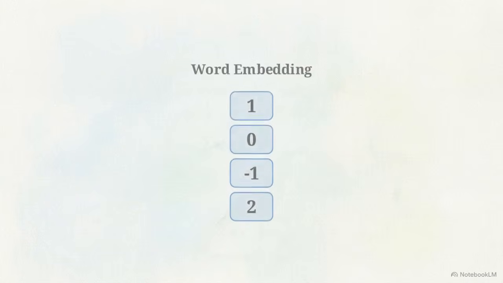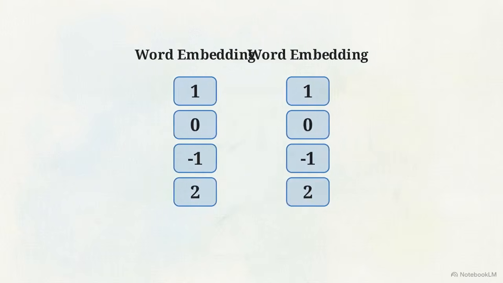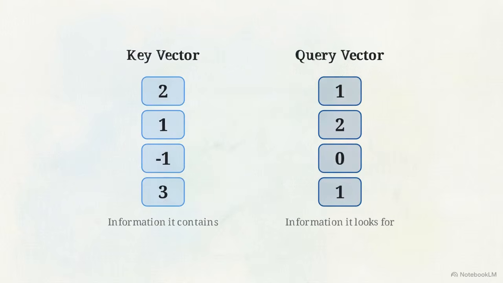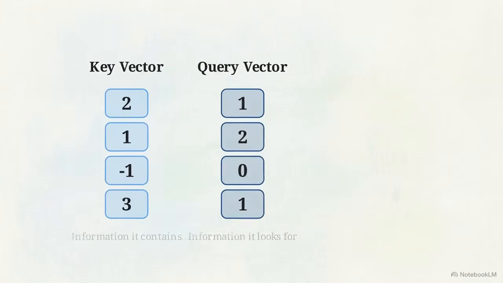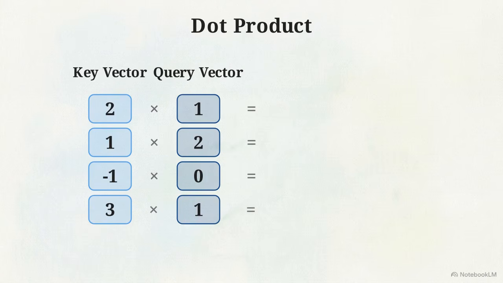To determine these weights, we transform each word embedding into two distinct roles. We create a key vector that describes what information a word contains, and a query vector that represents what information the current word is looking for. This allows the model to compare every word to every other word to find a match. The network then performs a dot product on these two vectors.